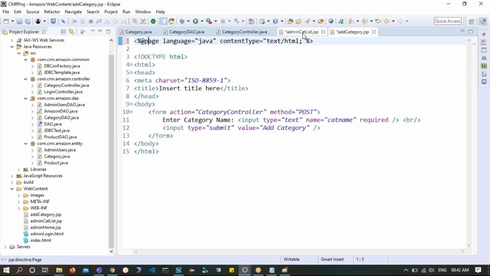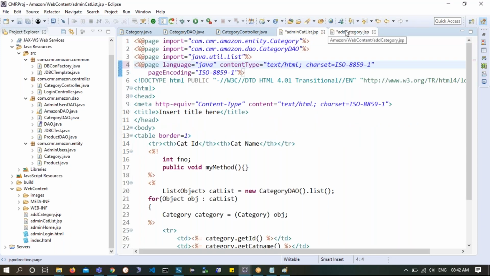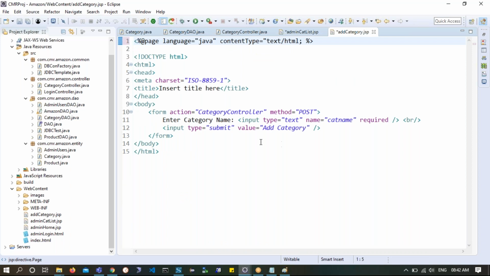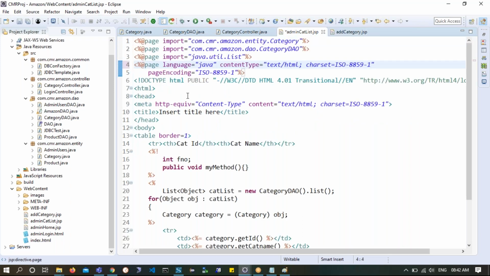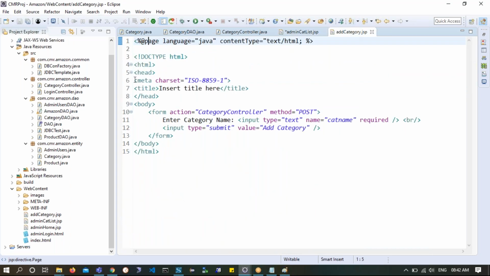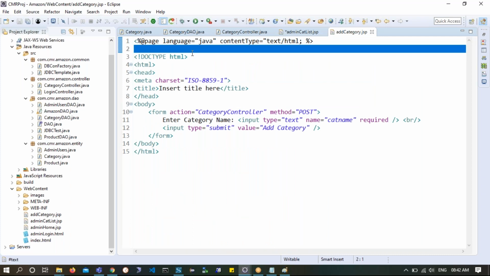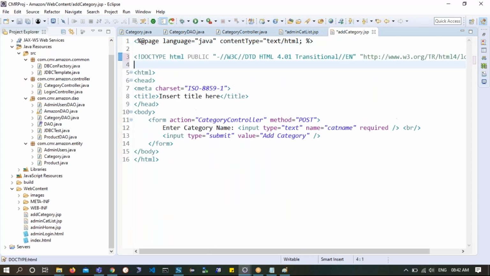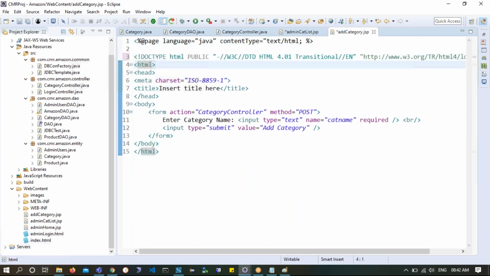Is page capital or small? It's small only. Control S. Okay, now if you see the doc type, they have given us HTML. So what is the doc type here? It is HTML only. So you need not worry about the doc type. If you want to take this doc type, press Control C, and then you can put it over here to mention it in a standard way. Okay, now that's it. That is what you have.